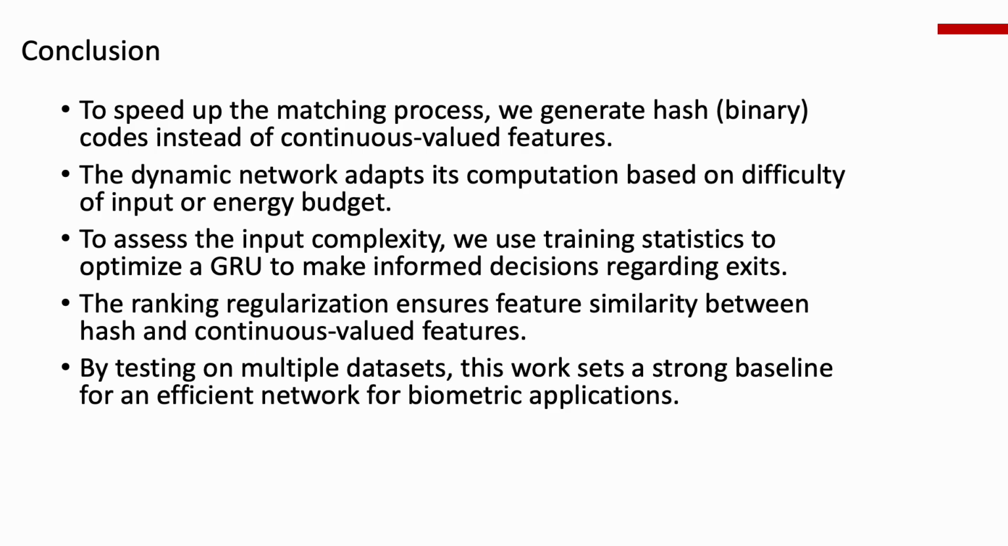In conclusion, we propose a hash-based network to speed up the matching process by using binary features for matching. The network has dynamic capabilities to adjust its computation according to the difficulty of the input sample or the computational energy budget. The complexity is determined by using training statistics as training data for the GRU network to make informed decisions about when to exit. The ranking regularization ensures feature similarity between binary and continuous valued features. And finally, by testing the method on multiple datasets, we demonstrate the generalization of the method and set a strong baseline for an efficient network that can be applied to various biometric applications.